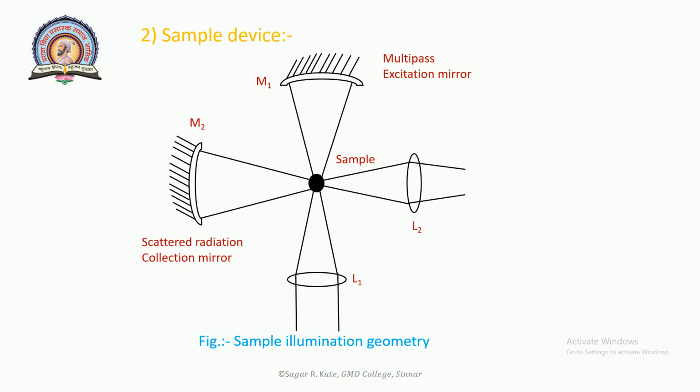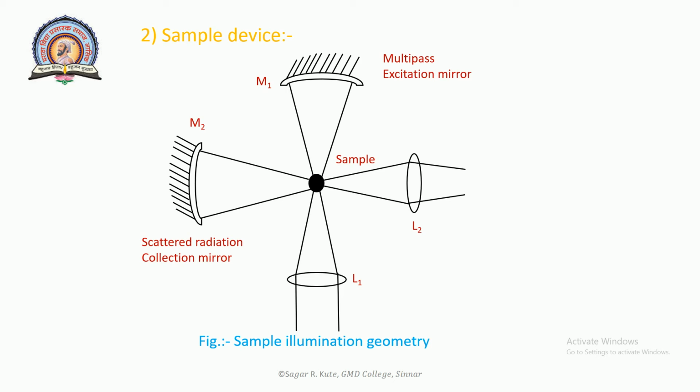The region in which the beam is most concentrated is called the focal cylinder, whose volume is of the order of 10 raised to minus 5 centimeter cube. Hence the amount of sample required is limited to this volume. As the area of the focused beam is about 10 raised to minus 3 times the area of the unfocused beam, the power per unit area of the sample increases about 10 raised to 3. If high irradiance is harmful to the sample, a focused beam is not used.